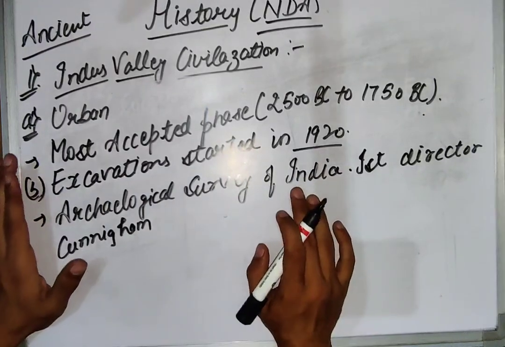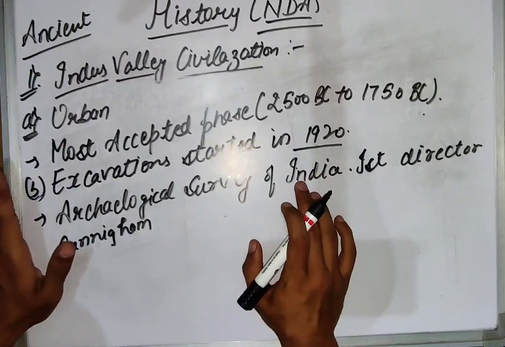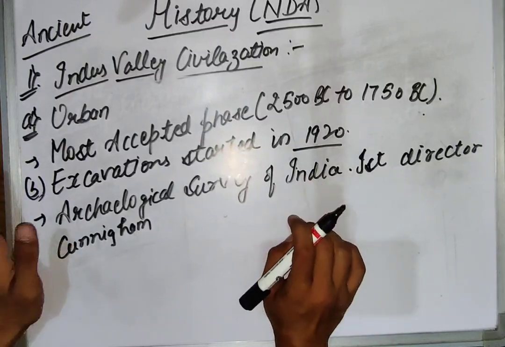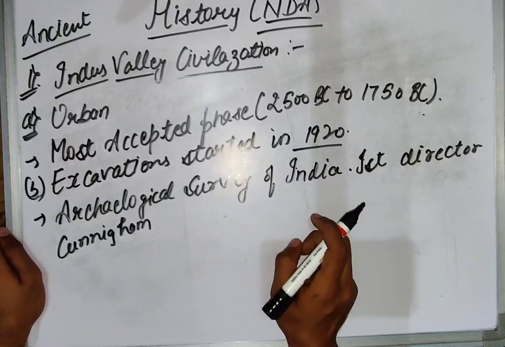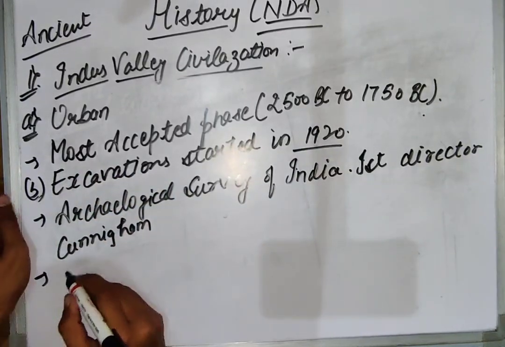And the time when the Indus Valley civilization was found, it was merely in 1924 under the surveillance of John Maxwell. Let me write it down here.